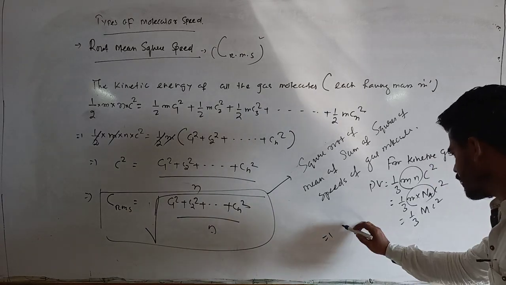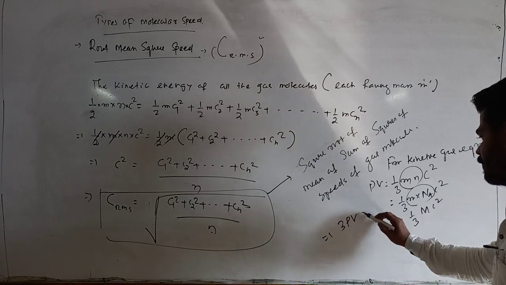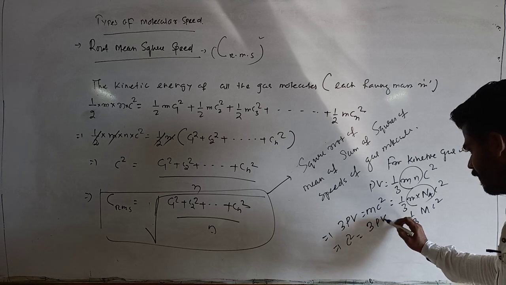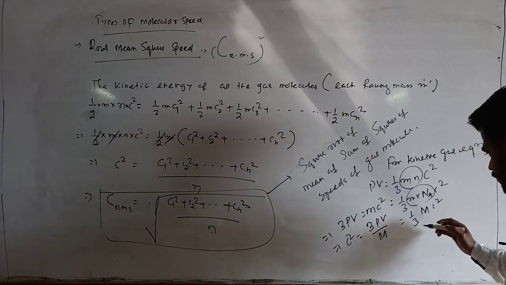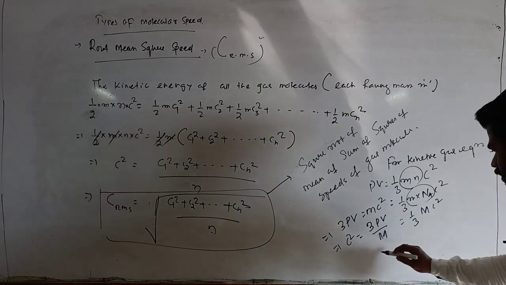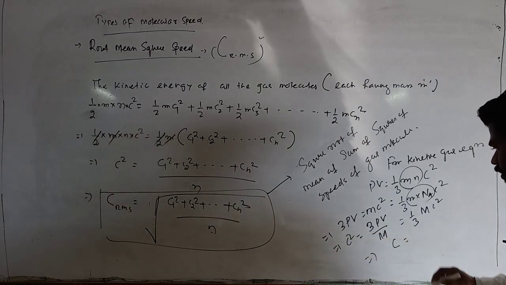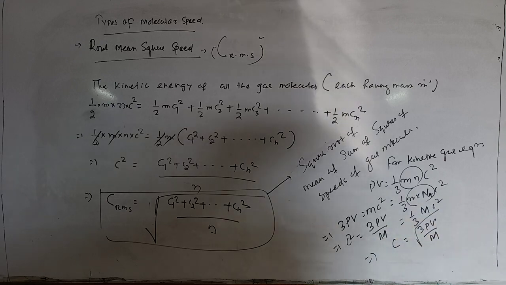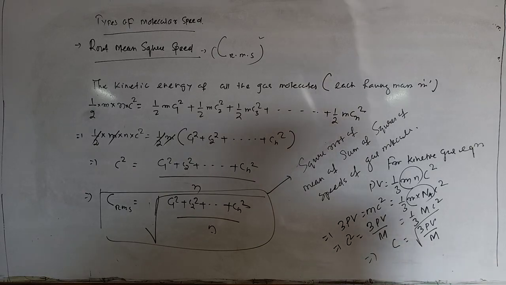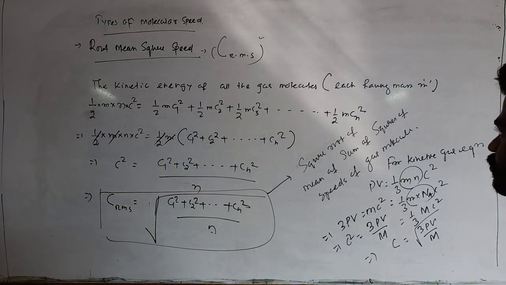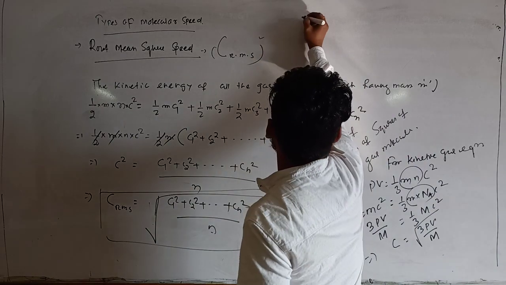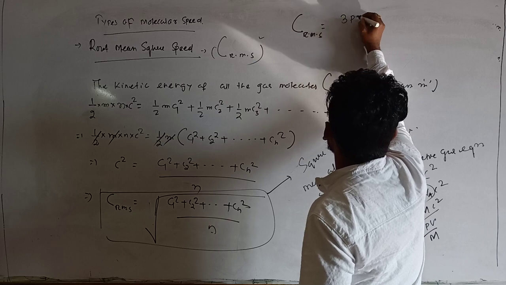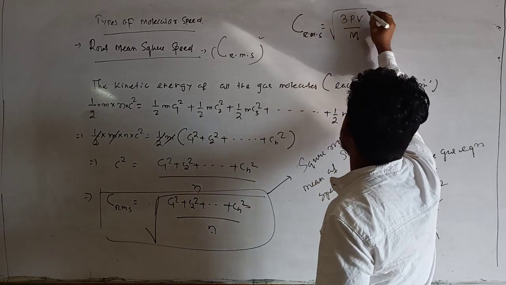So no doubt 3PV equals M c square, that implies c square is 3PV upon M, and the value of c will be the root over of 3PV by M, that is 3PV upon molecular mass. This is the expression for root mean square speed. I can write C RMS in another form: root over of 3PV upon M.